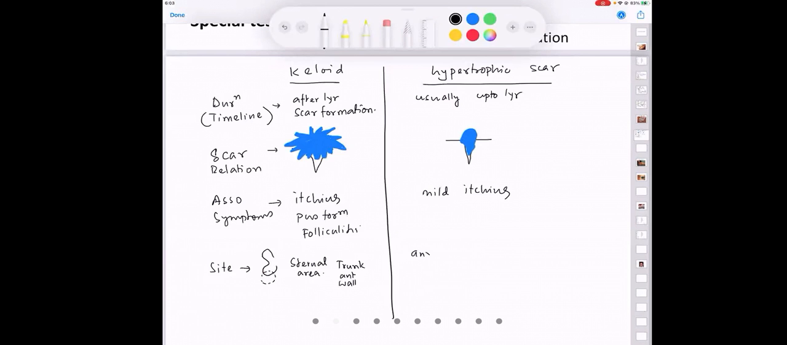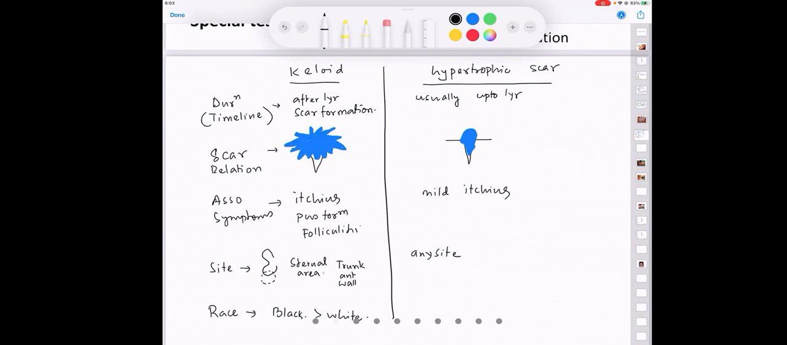Hypertrophic scars can occur at any site. Last is race. Keloids are known to occur more in black people than white. So please tell me when you have completed writing.